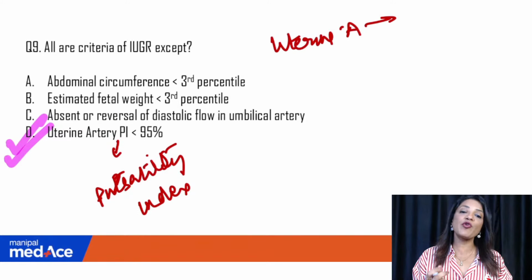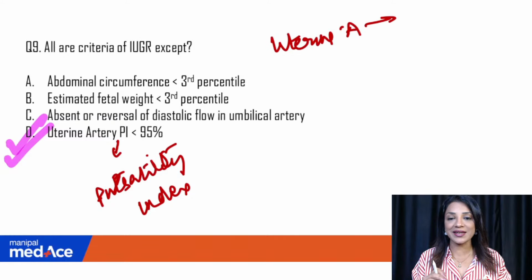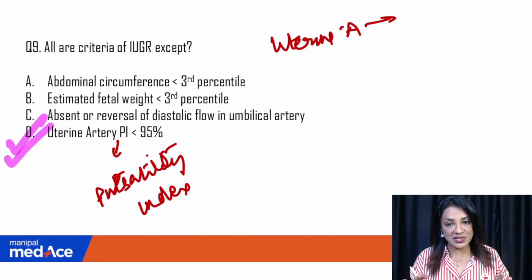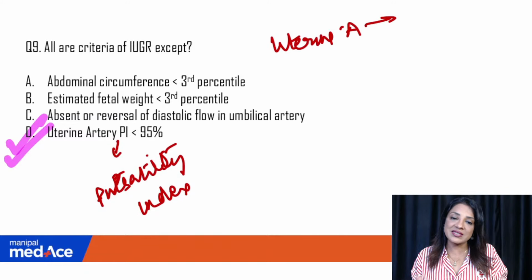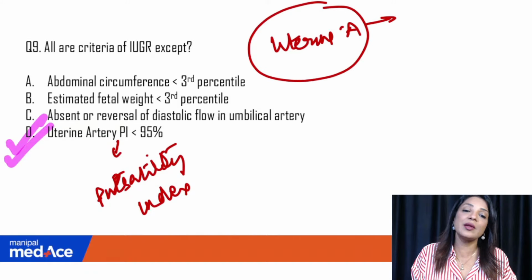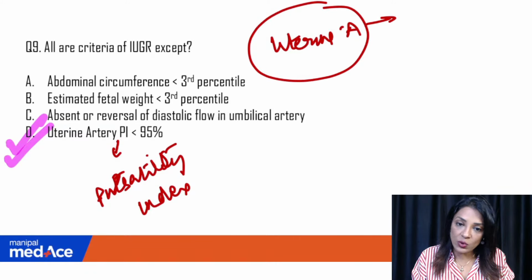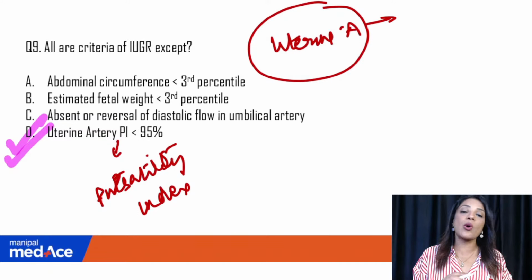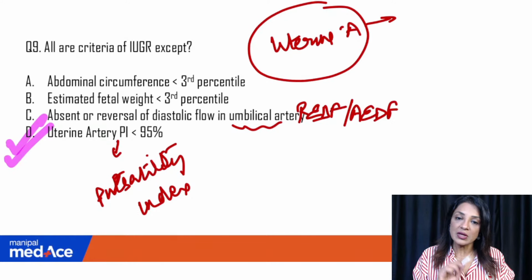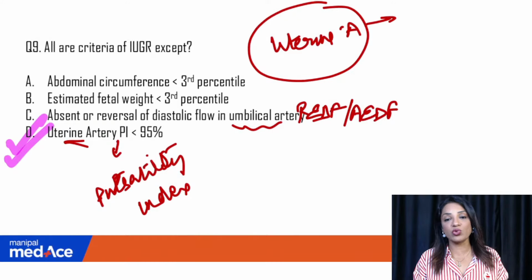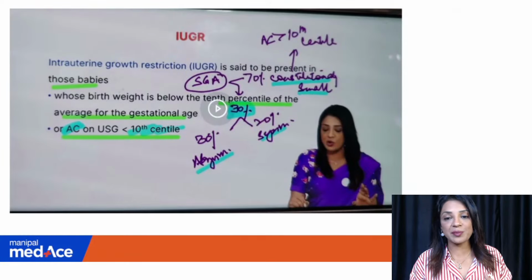Okay. So the predictor for preeclampsia will be uterine artery pulsatility index is increasing. It is more than 95% or resistance index is increasing. Okay. So RI is increasing, PI is increasing. That is basically in the uterine artery in the predictor of PIH. But when it comes to IUGR, we have to check for the size of the baby, the fetal weight, the abdominal circumference or the umbilical artery EDF or RDF, that is reverse or absent end diastolic flow. Okay, so you're correct. It should be umbilical artery, not uterine artery, and it is a predictor for preeclampsia. Means it is suspecting placental insufficiency, not IUGR.